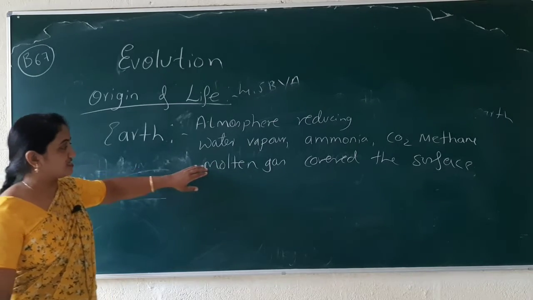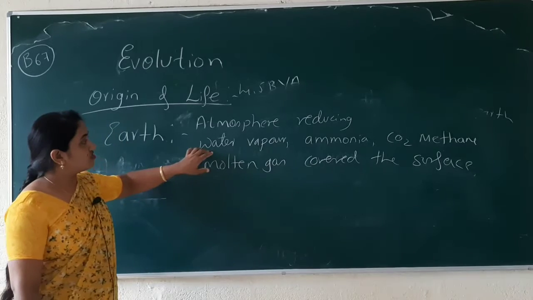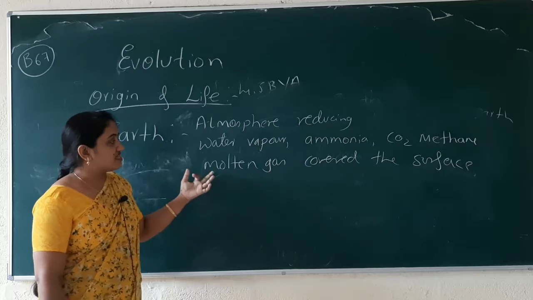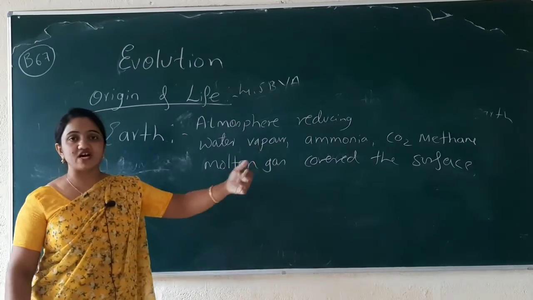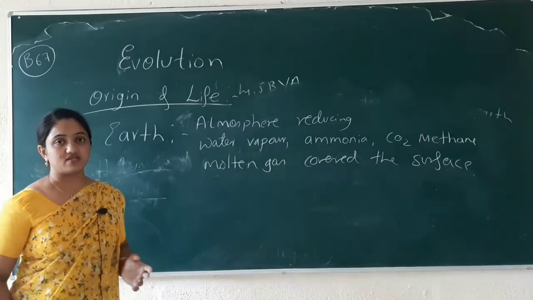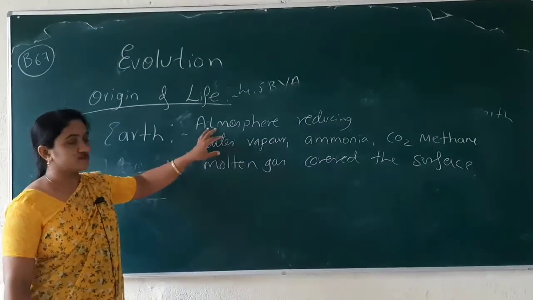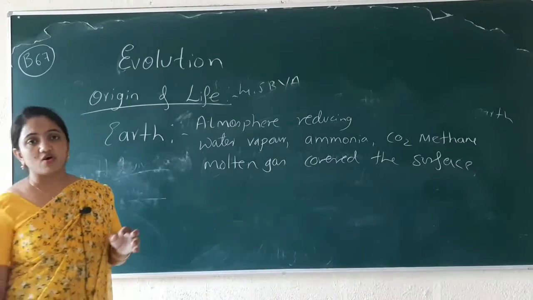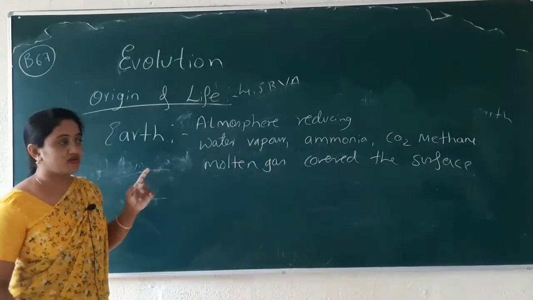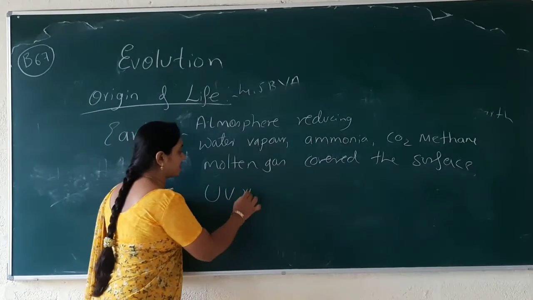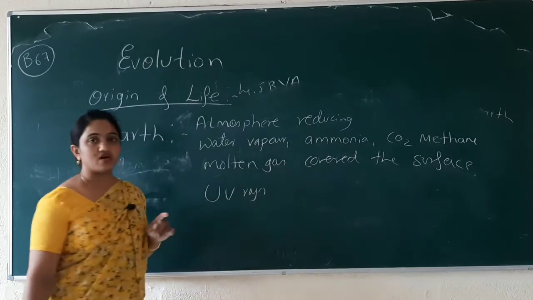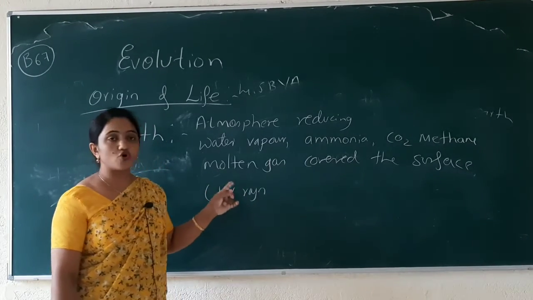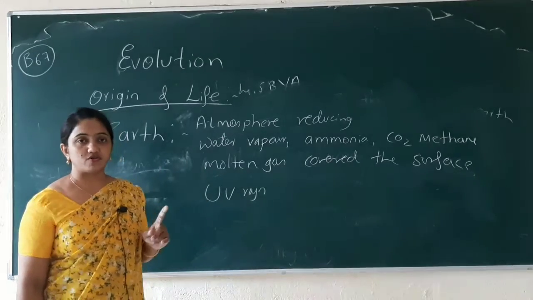Alright, so we were in this section, right? So let me tell you, the water vapor, ammonia, carbon dioxide, and methane were releasing from the molten gas, which covered the surface of the Earth. Now, the Earth's atmosphere was very unsuitable for living organisms. What happened? The UV rays coming from the sun broke down the water molecule.